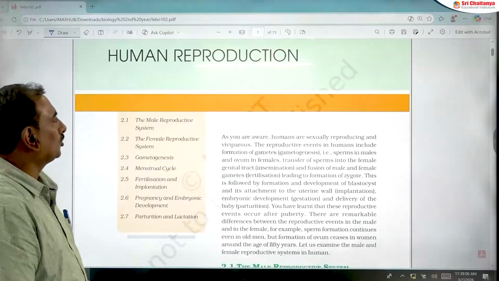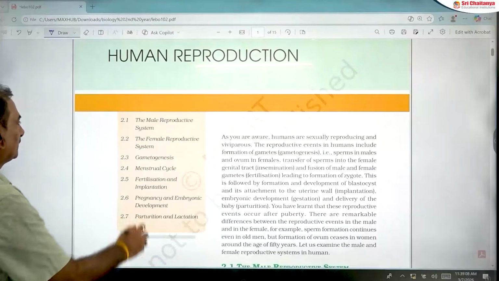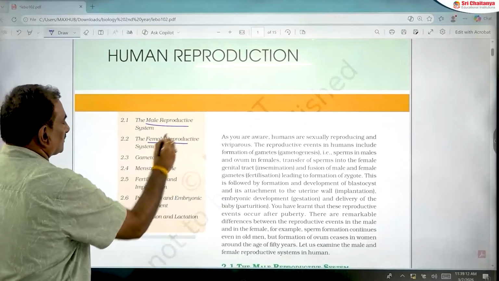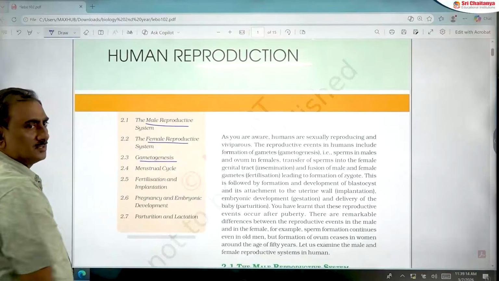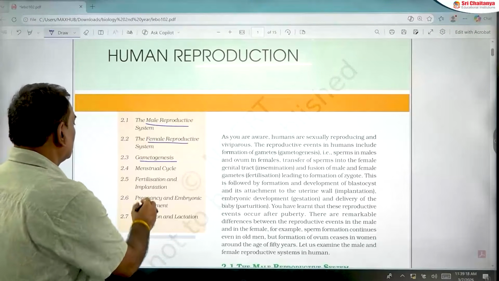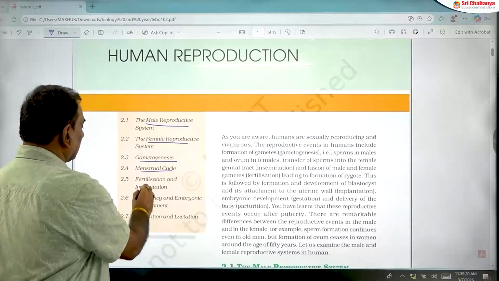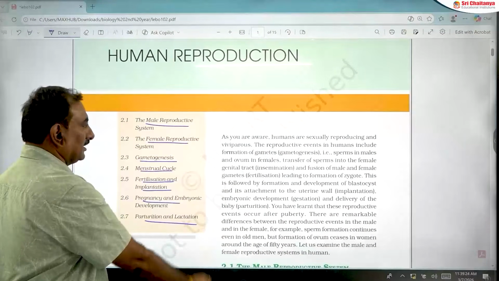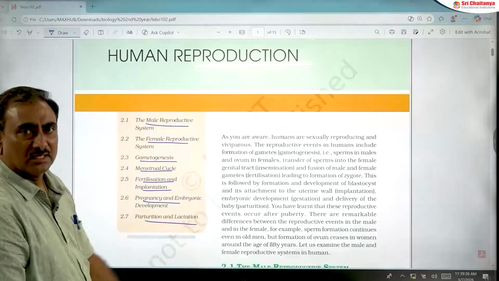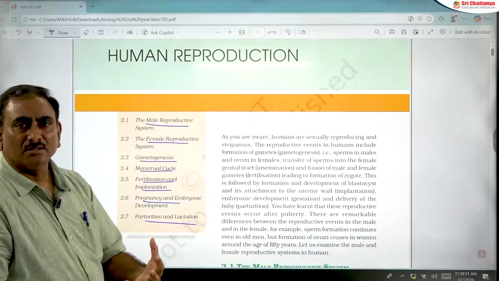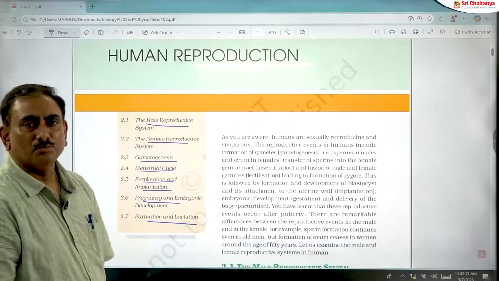This human reproduction topic includes the male reproductive system, female reproductive system, gametogenesis, that means spermatogenesis and oogenesis, menstrual cycle, fertilization and implantation, pregnancy, parturition and lactation. So these are the important areas, important topics in human reproduction.